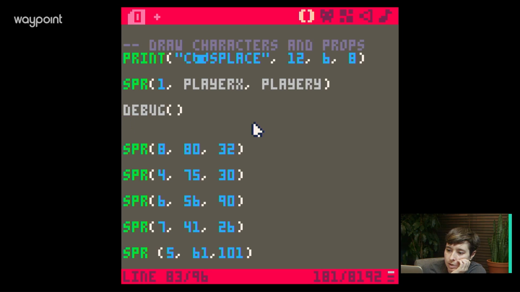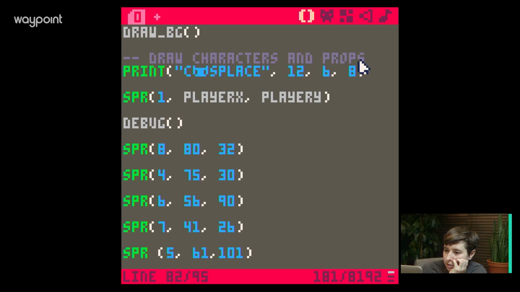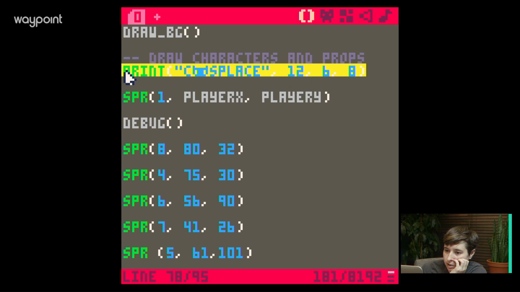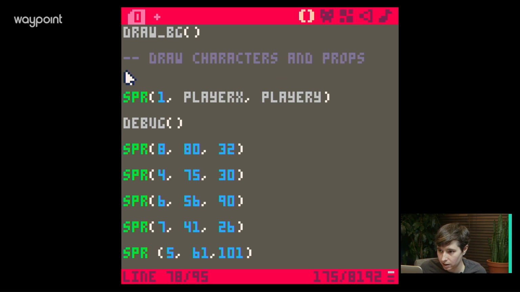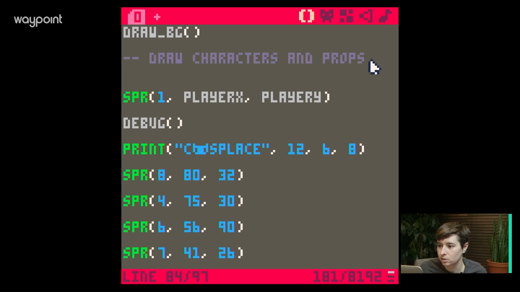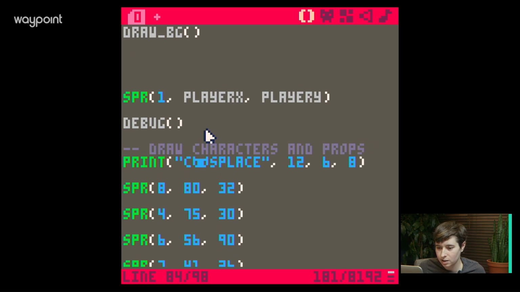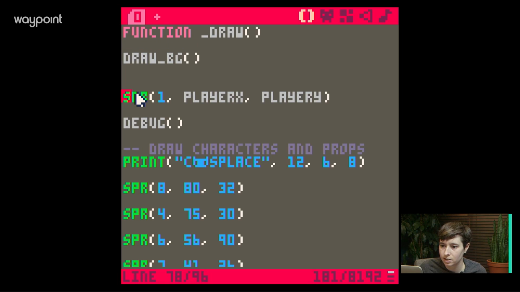All right, that's where we're running debug. Yeah, we should, okay, hold on. Some of this isn't in the best order, so let's just clean this up a little bit. Run debug, and then that's a sign. And here's characters and props. Let's do that like here, just to clean it up a little. I want it to be nice. Draw BG. Right, this is all in the draw function. And then here, draw player, I guess, is good. Draw player, debug, and then characters and props.